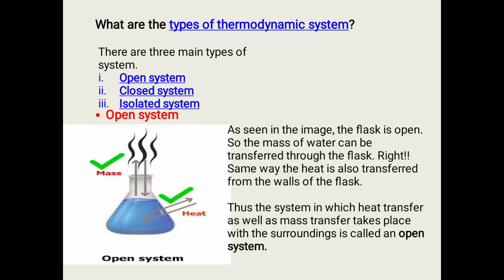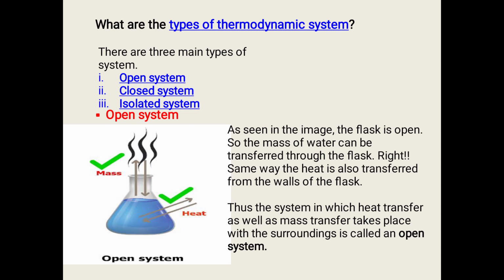Now, what are the types of thermodynamic system? There are mainly three types: open system, closed system, and isolated system. Open system. As seen in the image, the flask is open, so the mass of water can be transferred through the flask.